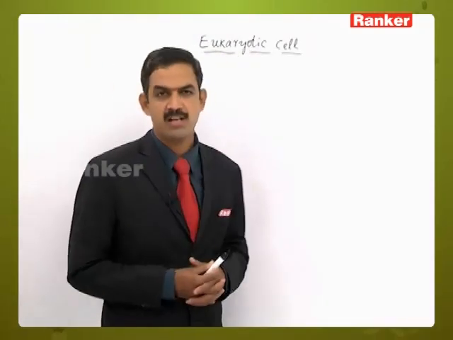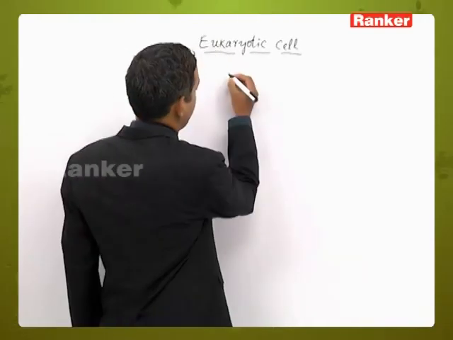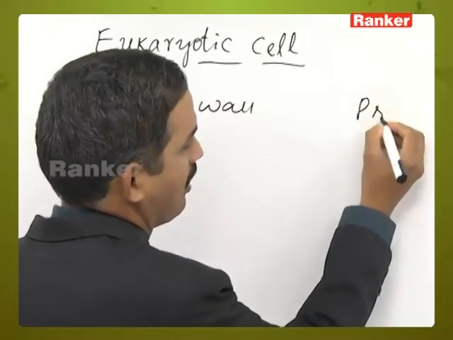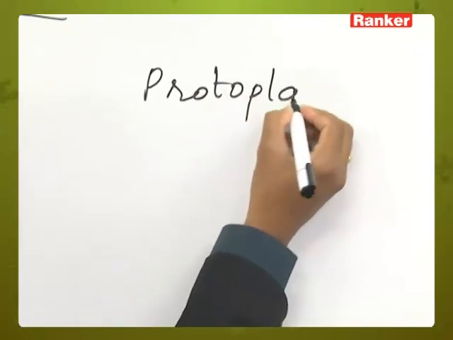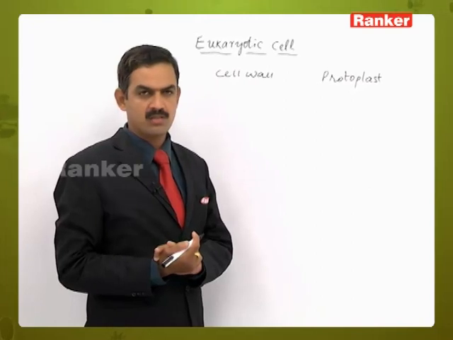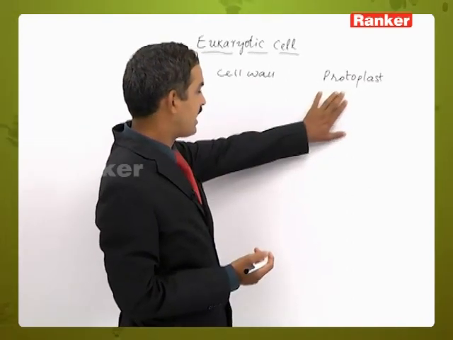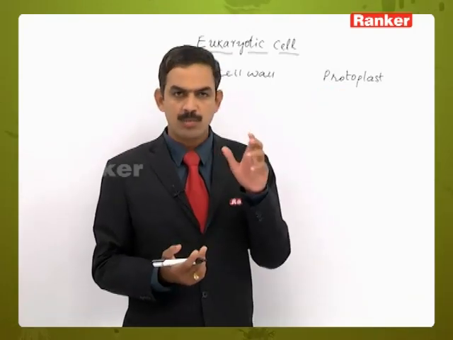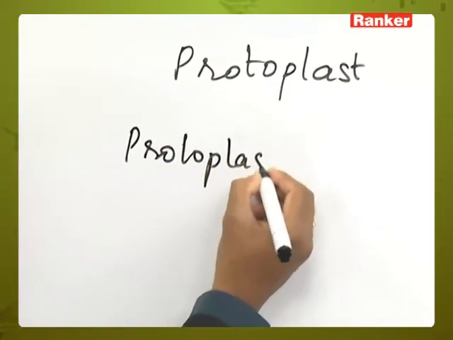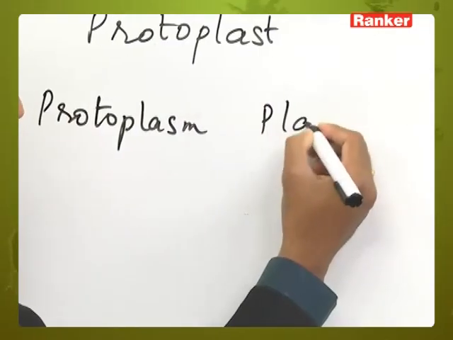So, in a typical plant cell, the cell is differentiated into two parts. One is called the cell wall and the other part is called the protoplast. As we know, the cell wall is the protective structure present outside the outermost delimiting part, inside which we can see the protoplast. The protoplast is the one which contains protoplasm. The protoplast contains protoplasm and plasma membrane.